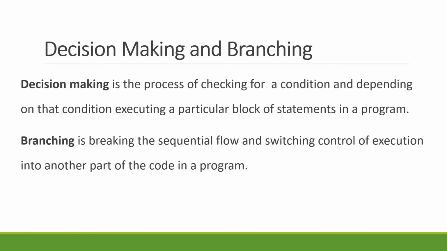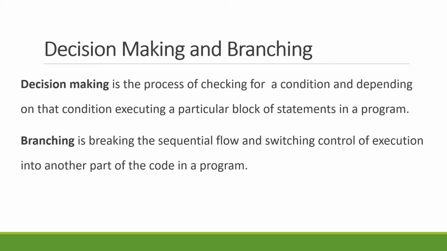Coming to decision making and branching, decision making is a process of checking for a condition. Depending on that condition, a particular block of statements in a program will be executed. The condition can result either in true or false. If the condition is true, a particular block of statements in a program will be executed. If the condition is false, another set of statements in a program will be executed.